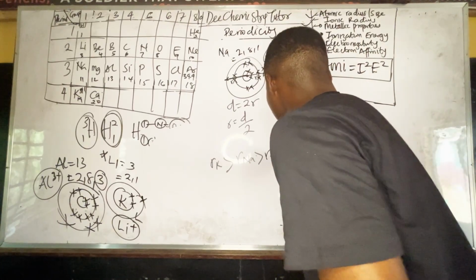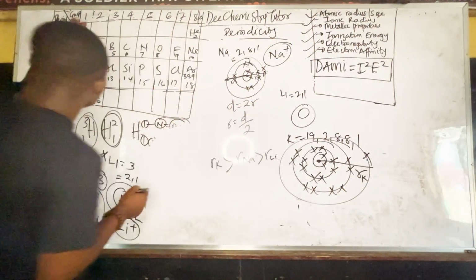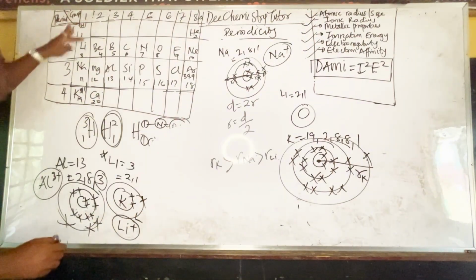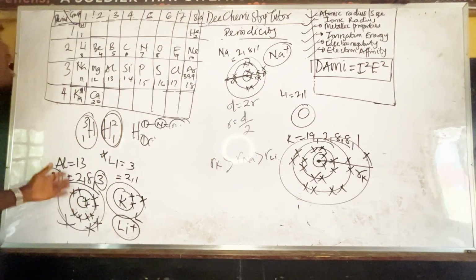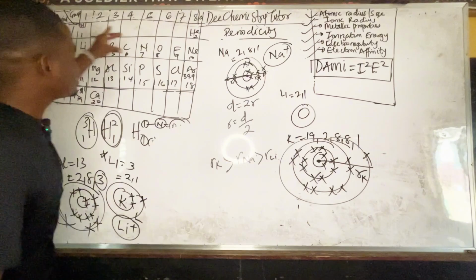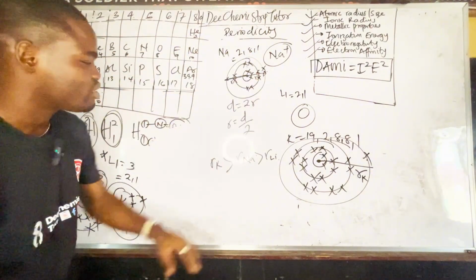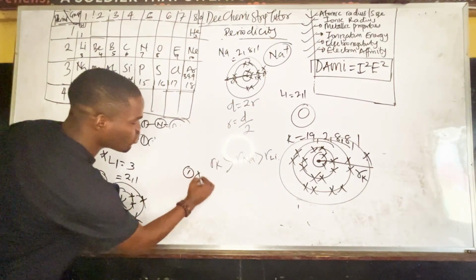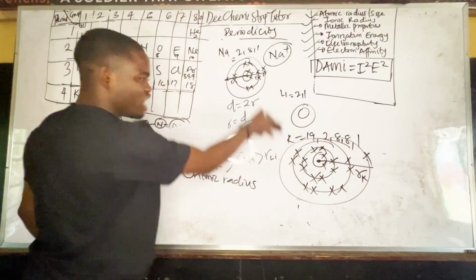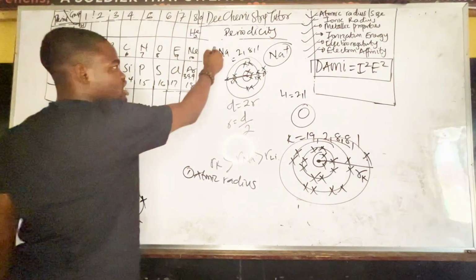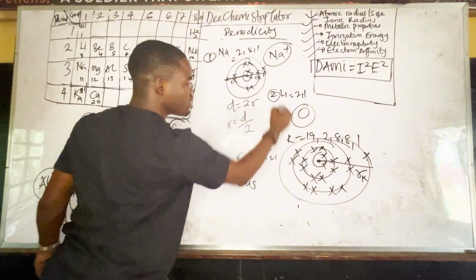Now, what do you see there? What do you observe? That means as you go down the group, the atomic radius increases. If I go across the period, the atomic radius will decrease. Atomic radius. Because you can see it, we are using group 1 elements to observe here. Can you see the group 1 elements that we are using? This is 2, this is 3.